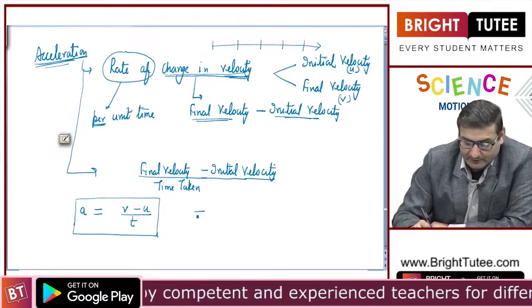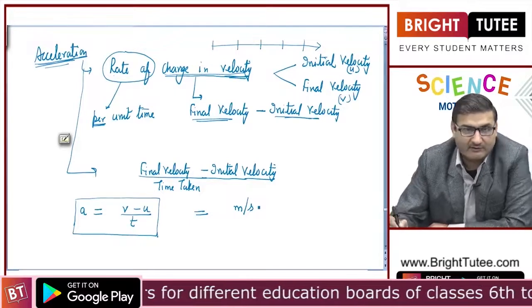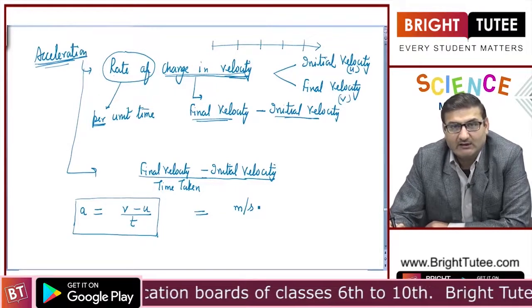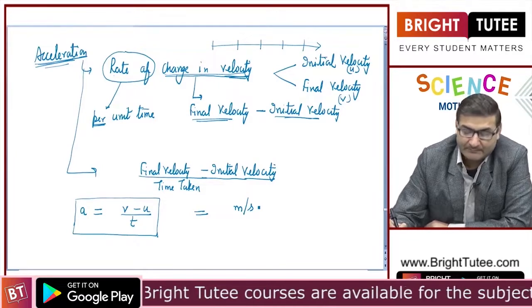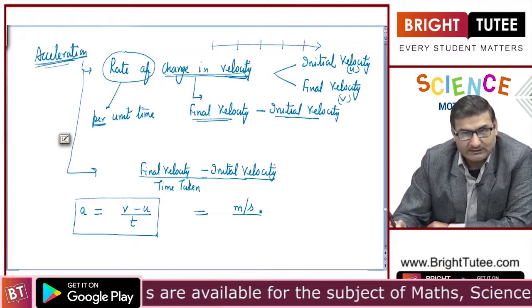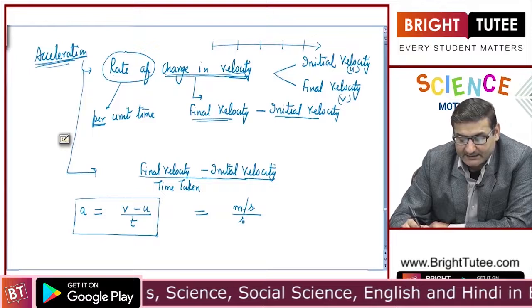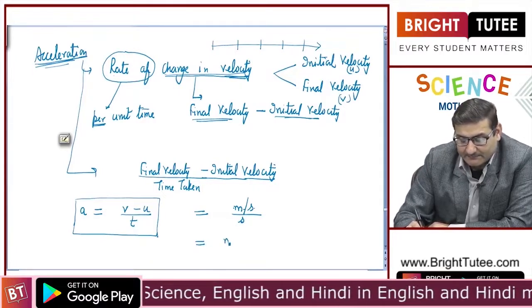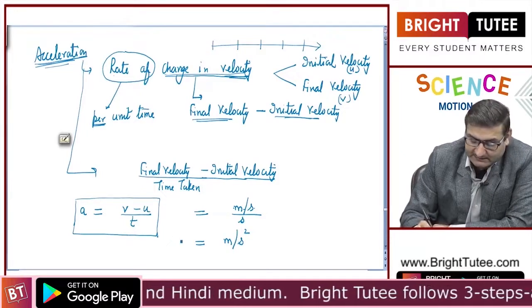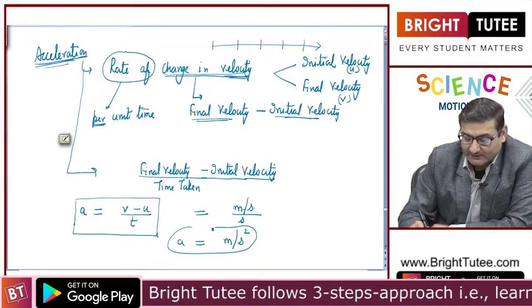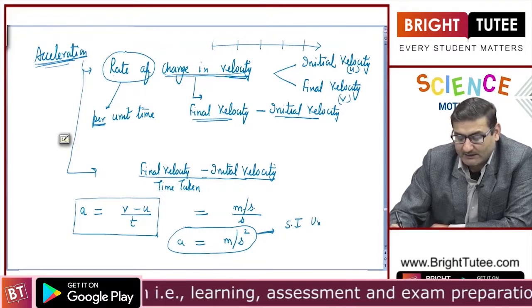Now when we are talking about velocities, the SI unit of velocity, whether it is initial velocity or final velocity, is meter per second, and of course we know the SI unit of time is second. So meter per second divided by second gives us meter per second square. This is the SI unit of acceleration. Quite important, one marker question.